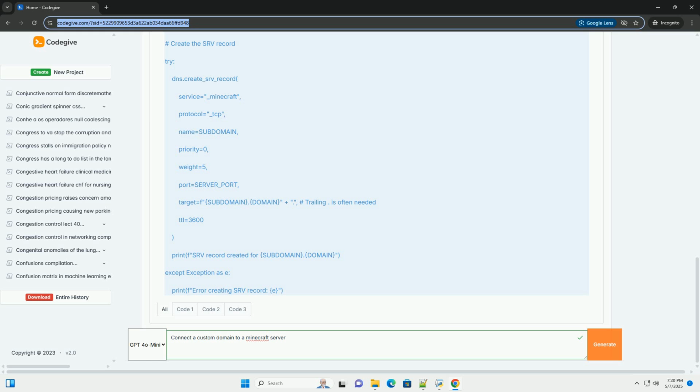3. Access your domain's DNS management. Log in to your domain registrar's website, example GoDaddy, Namecheap. Find the DNS management section. This might be labeled as DNS Zone Editor, DNS Records, Advanced DNS Settings, or something similar. The exact wording varies.